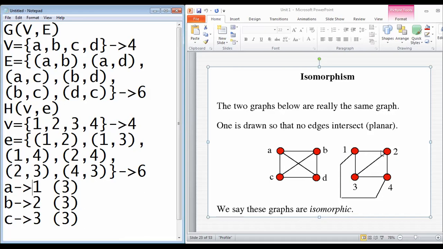1, 2, 3. Every node has degree 3. The degree of A is 3, B is 3, D is 3, C is 3. Similarly the degree of 1 is 3, 2 is 3, 3 is 3, and 4 is also 3. So we say that the two graphs are isomorphic because each node of one is isomorphic to a node of the other graph. Okay, so this is the concept of isomorphism.